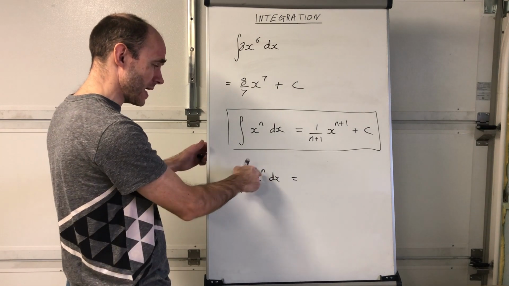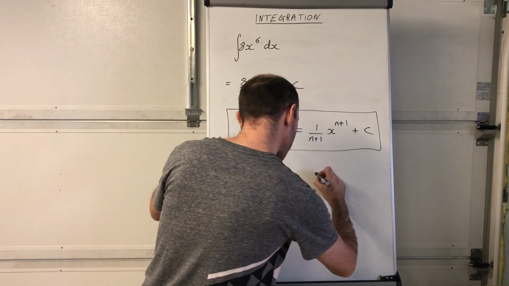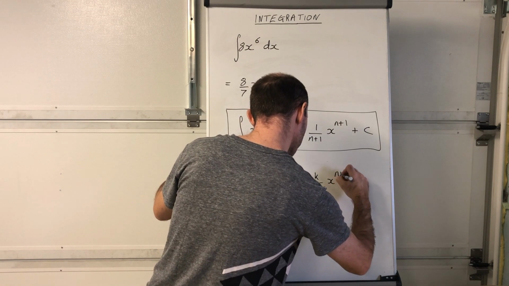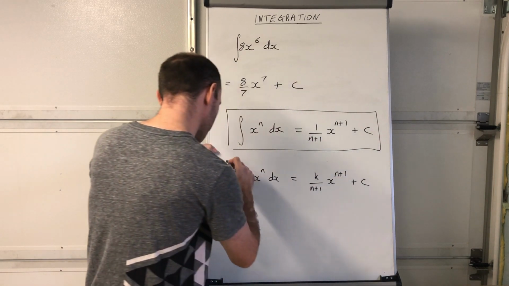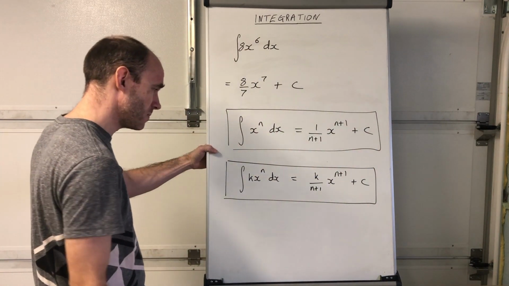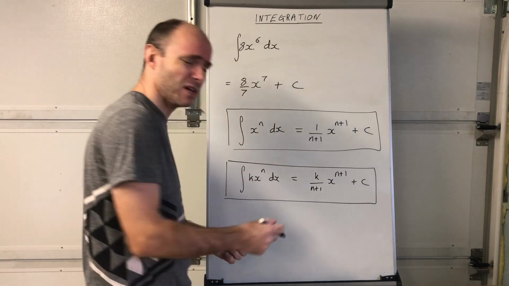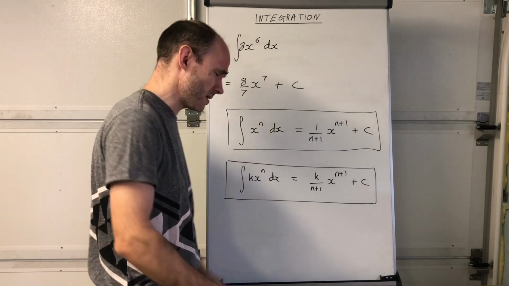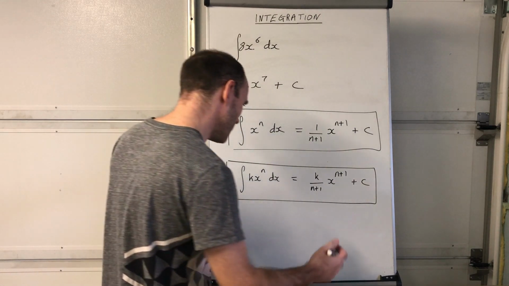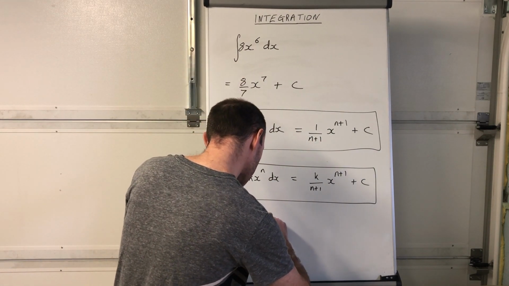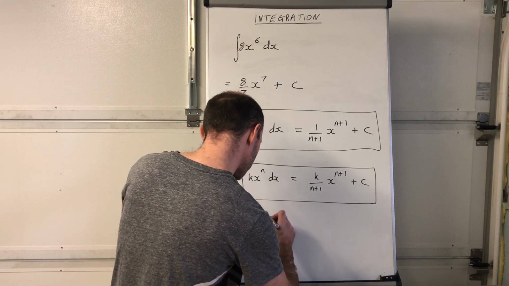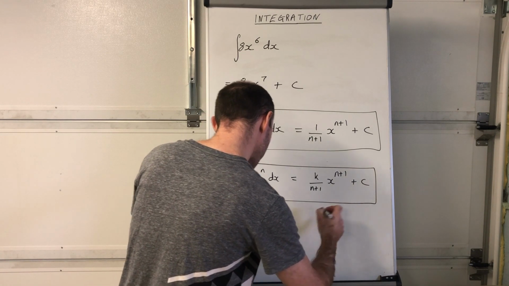So when you have k x to the power of n, that's just going to be k over n plus 1 x to the power of n plus 1 plus c, okay? Now I should specify that in these particular examples k is just any number, well not 0, otherwise it's a mere formality, you just get the integral of 0, which maybe we'll talk about in a minute, okay? But n cannot be any possible number, okay? n is generally any real number except it cannot be equal to -1.